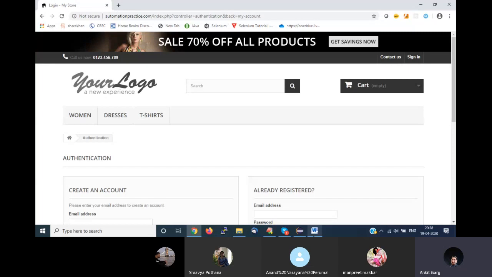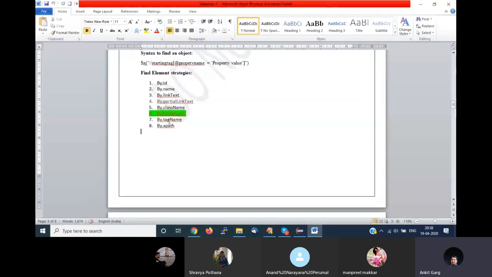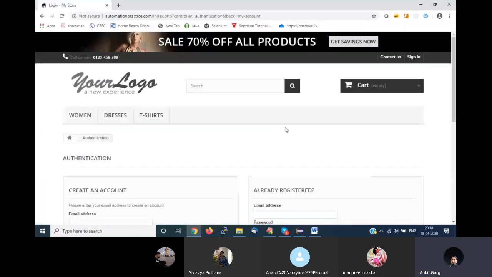Okay, we have multiple kinds of element finding strategies. I am just talking about this last part. This is the hardest part. If you understand this part, every other thing is very easy. I am starting from last because it is the most important part. So how can I find an element, how can I identify an object, and give this object to Selenium so that Selenium can perform the operations on this object.